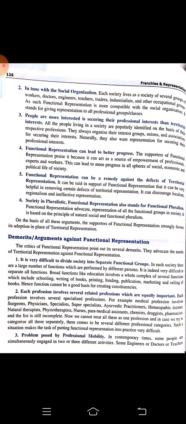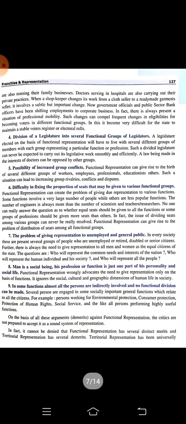So what are the demerits? It is very difficult to divide society into separate functional groups. Each profession involves several related professions which are equally important. There is also the problem posed by professional mobility. So I feel it's really not applicable.